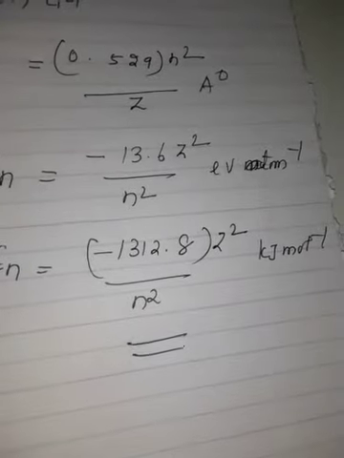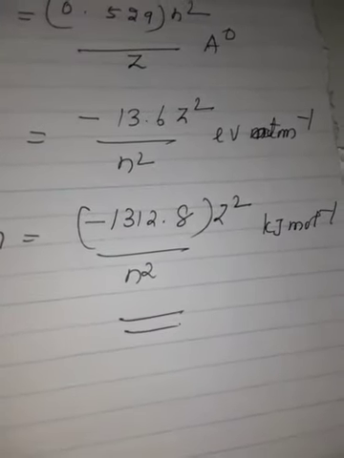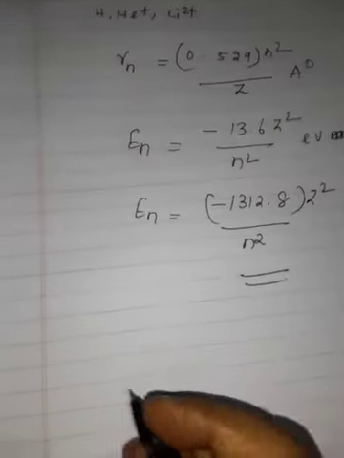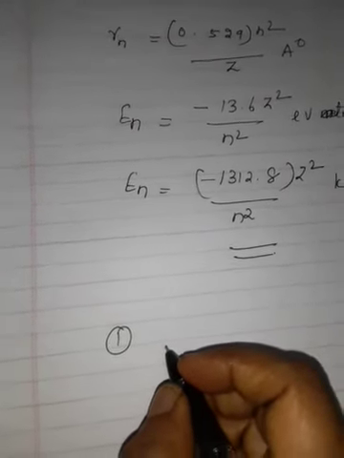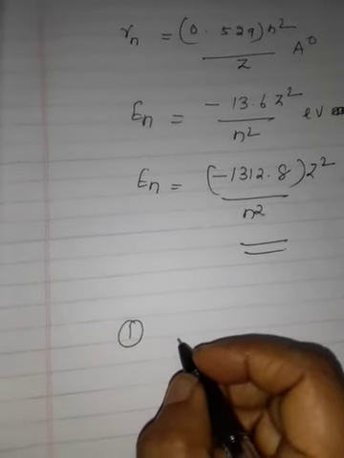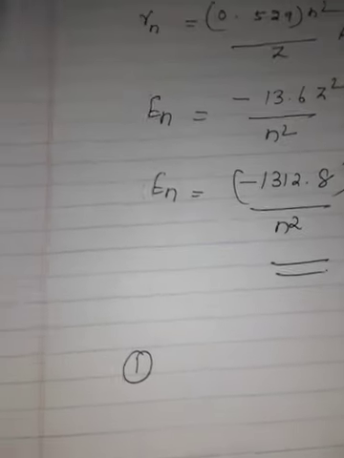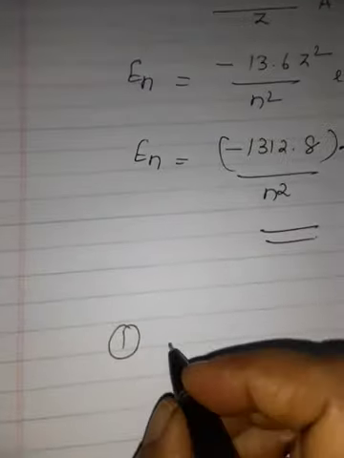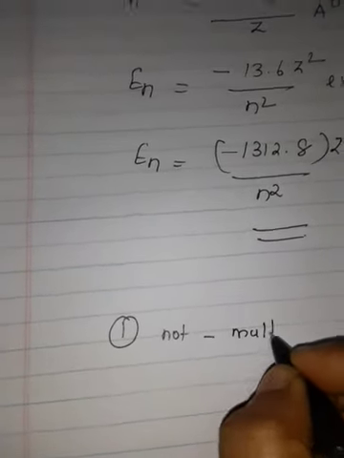So what are the limitations of Bohr's atom model? One defect: Bohr's atom model is applicable only to species having one electron, like hydrogen, Li2 plus, etc., but is not applicable to multi-electron atoms.